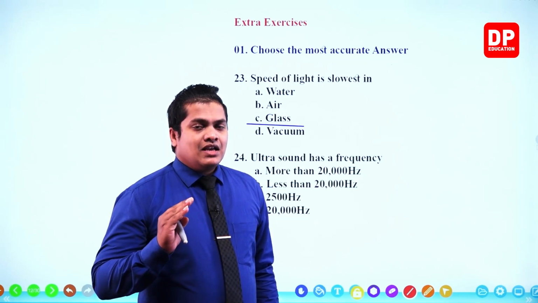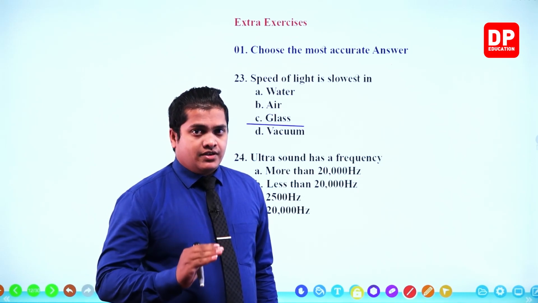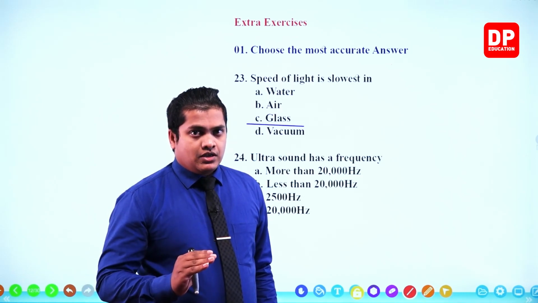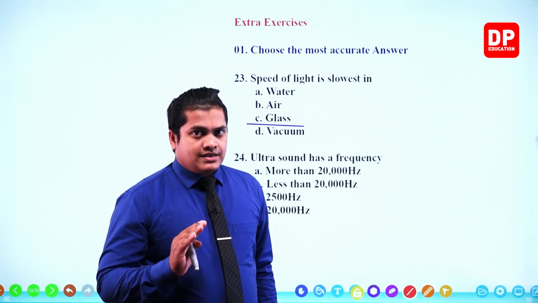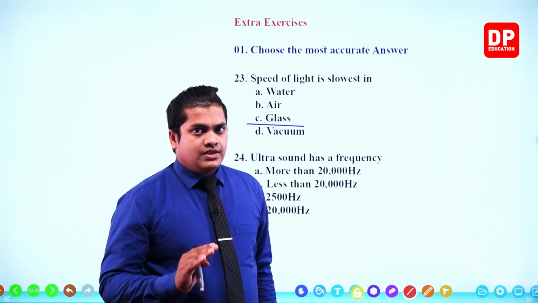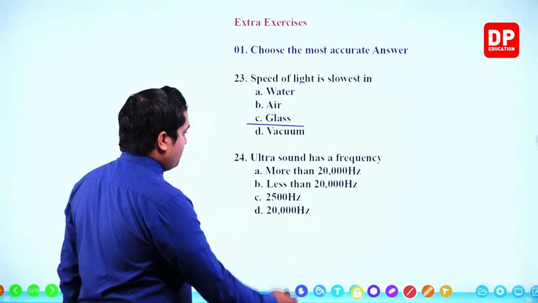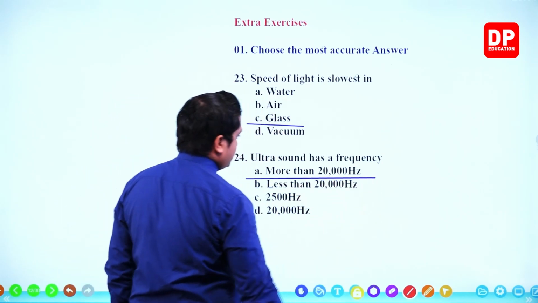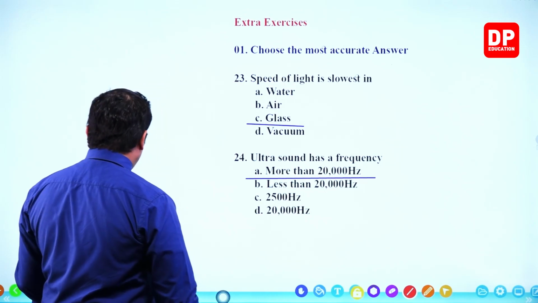That's the upper limit of hearing of a human being. So within an ultrasound wave, there is a frequency greater than 20,000 Hertz. So our answer should be more than 20,000 Hertz. Then the question number 25.